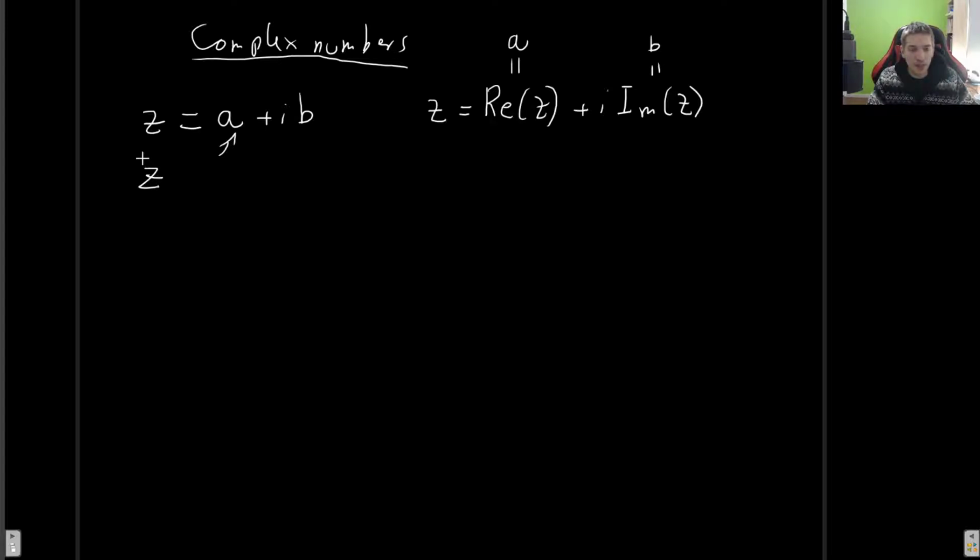Now, what else is important to know? There's also what we call the complex conjugate of Z, of a complex number, which is Z bar. And this is simply exactly the same that you had before, but this time you add a minus in front of what you have here. So if this was negative, now it's positive. If it was positive, now it is negative. So in general, it's simply minus iB. Okay, so this is the complex conjugate. So let me just write it down for you. Complex conjugate. Okay, and now with the basics out there, let's start working with some of the mathematical or arithmetic properties.